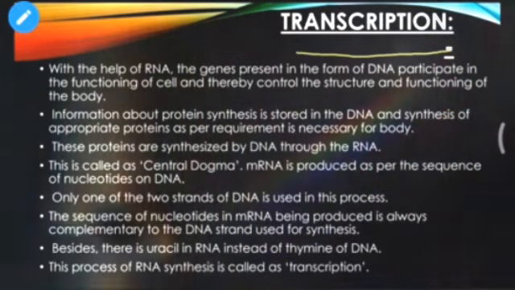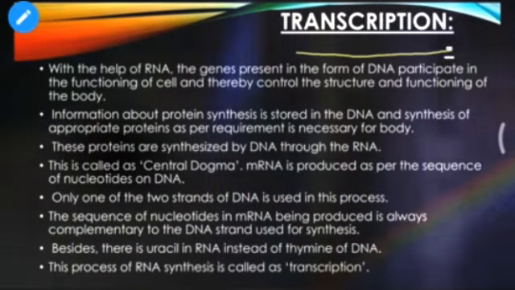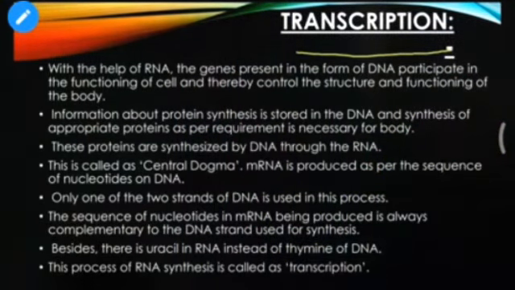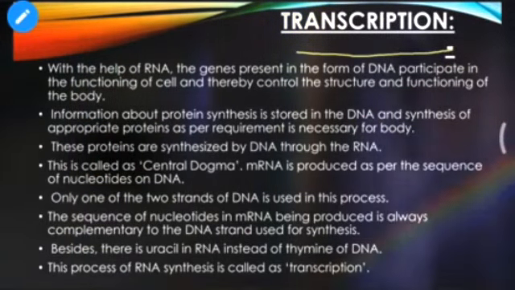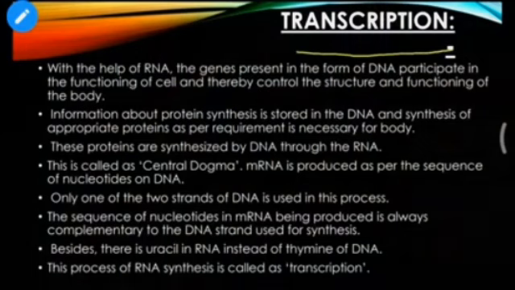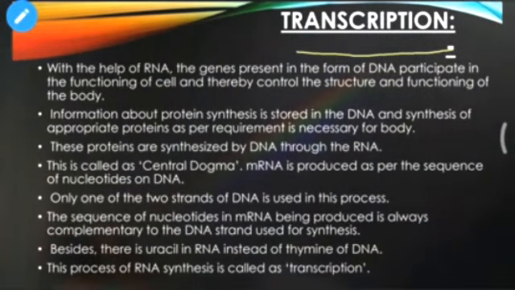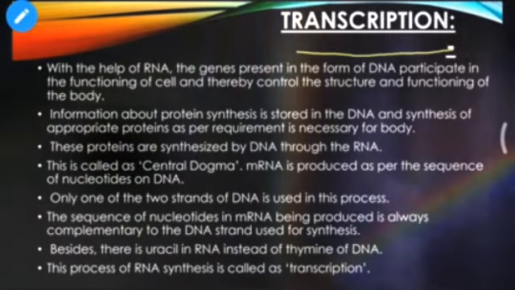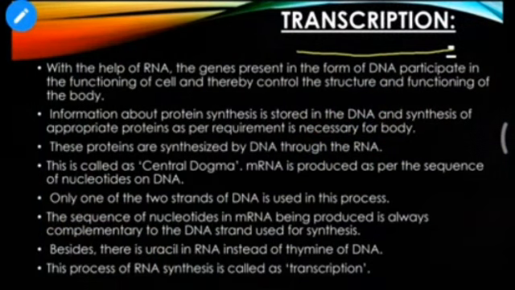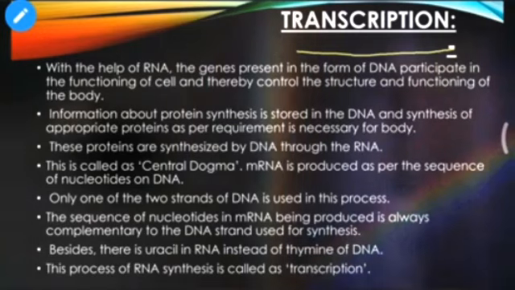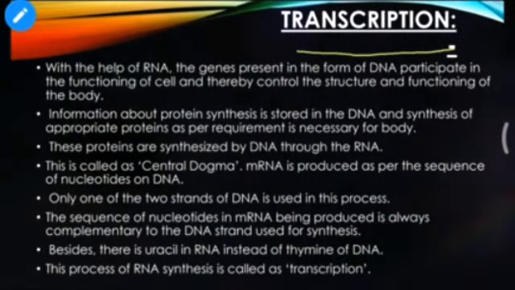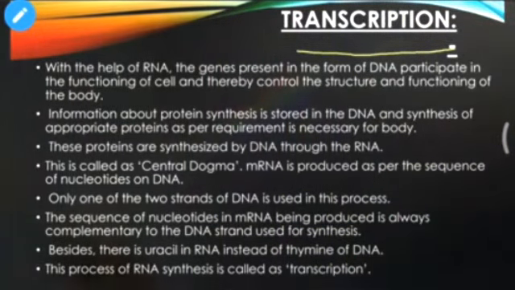So the first point written down here: with the help of RNA, the genes present in the form of DNA participate in the functioning of the cell and thereby control the structure and function of the body. If a gene wants to express itself, the gene will make a copy of RNA, and that copy of RNA would be used for making a protein. This is the entire process, and one part of that is transcription.